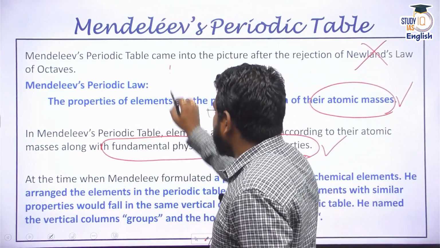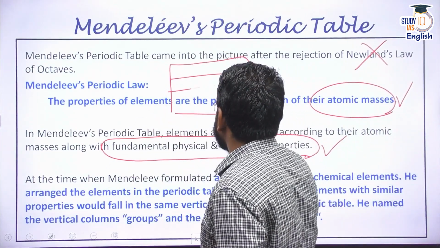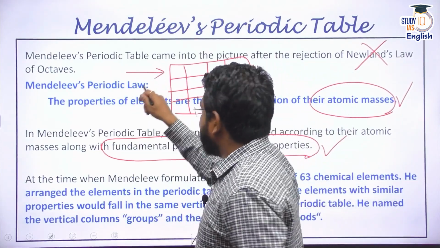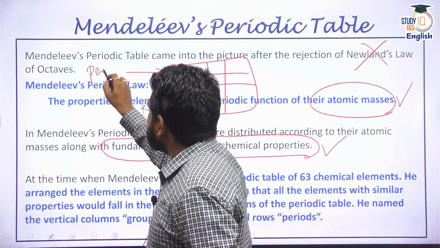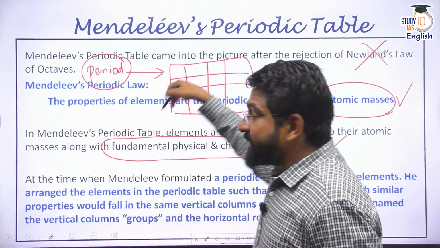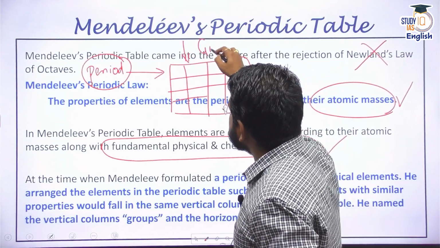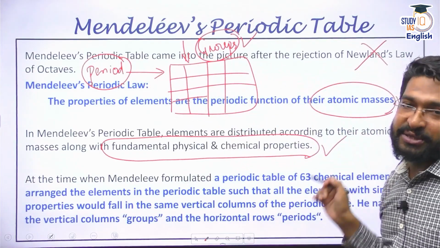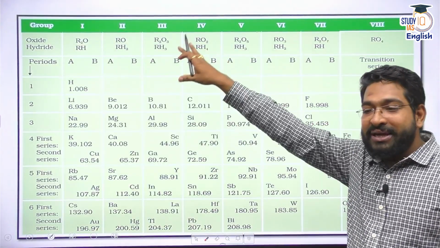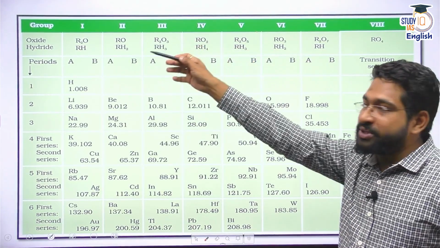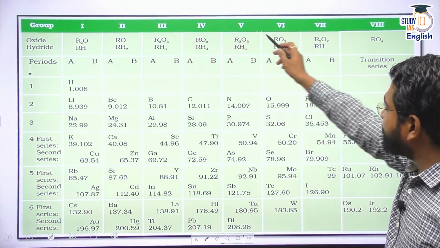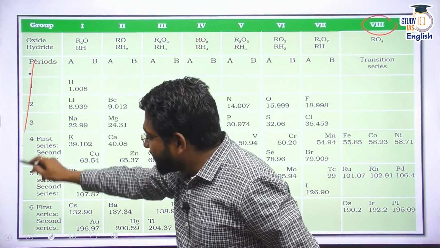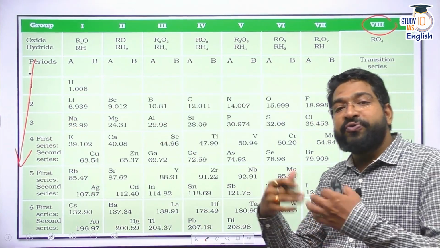Now, when you create a table, you do understand a table has certain rows and certain columns, correct? The rows that he created, he gave them the name period, and the columns that he created, he gave them the name groups. That means he put elements in different groups and in different periods. So what he created was a table like this. There were different groups like group 1, group 2, group 3, 4, 5, 6, 7, 8. He created 8 different groups, and he created periods on the vertical side. And he started to fill in these elements.